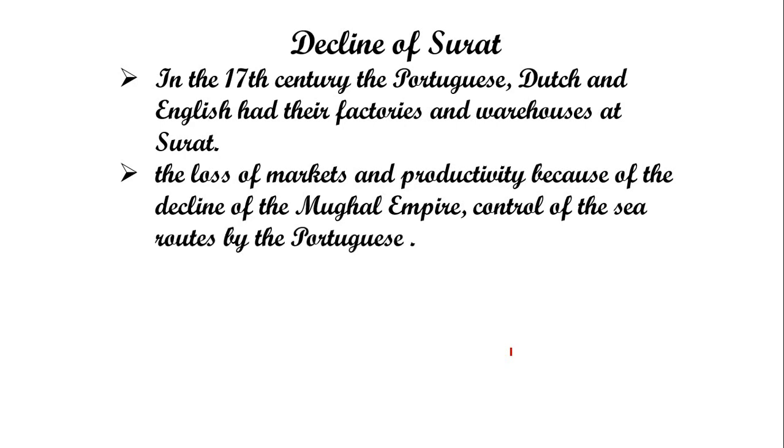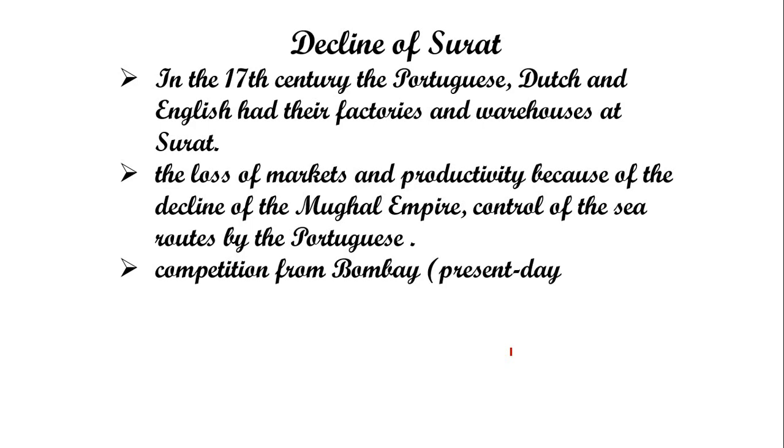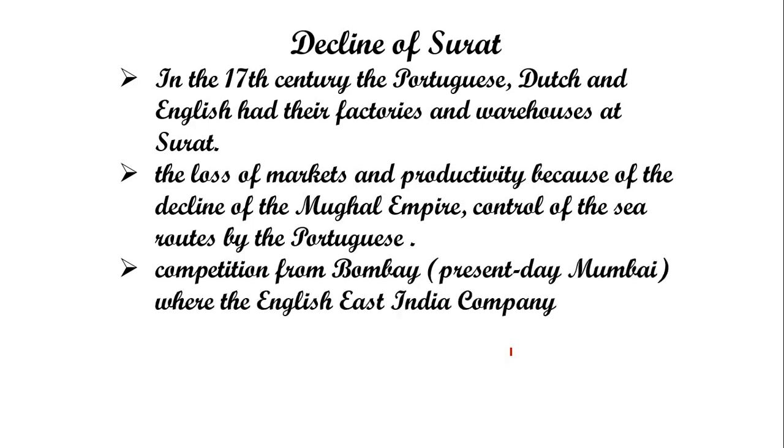And the loss of market productivity because of the decline of the Mughal Empire, the sea routes were controlled by the Portuguese. When there were Mughal rulers in the northern part, the Europeans couldn't enter India. But when the Mughal Empire declined in the northern part, at that time the Indian southern part and this coast were also under the control of the Portuguese and some other European countries.